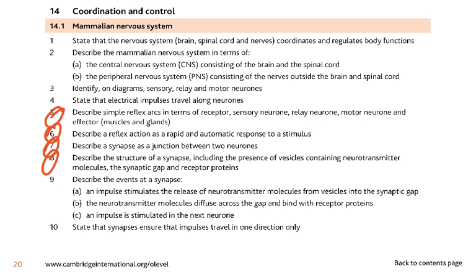In this chapter, these are very new things: the receptor, sensory neuron, relay neuron, motor neuron, and the effector. Now, the effector can only be muscles and glands. Then you have to know reflex action, which is an automatic response to a stimulus. Then a synapse, which is a junction between two neurons. Then the structure of the synapse, including the presence of vesicles, which contain a neurotransmitter, the synaptic gap, and then the receptor protein.